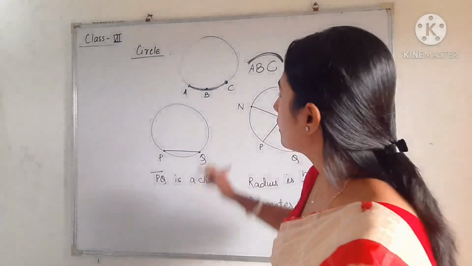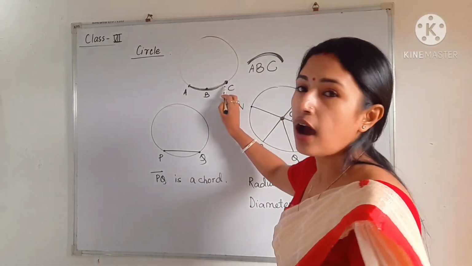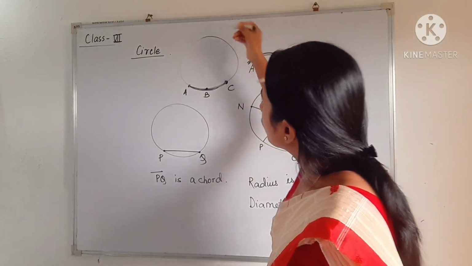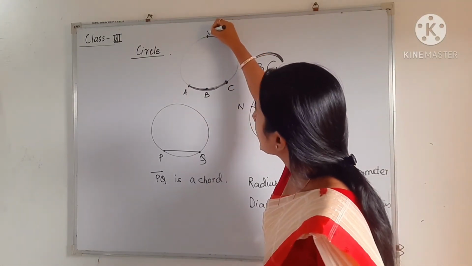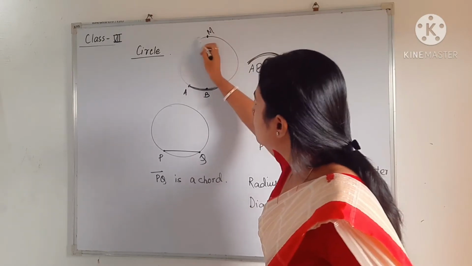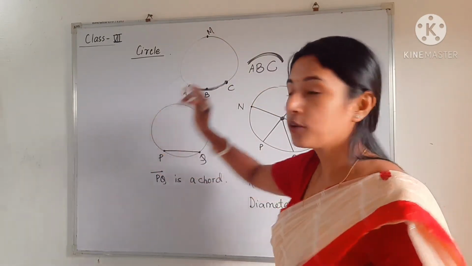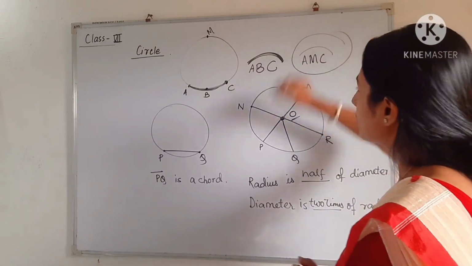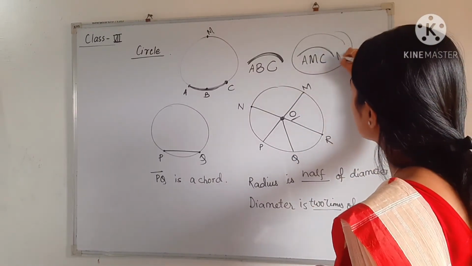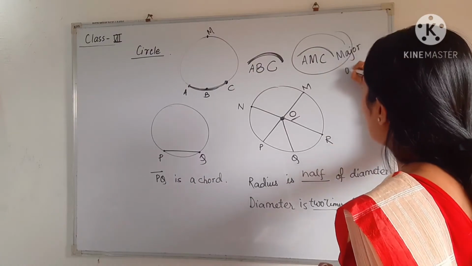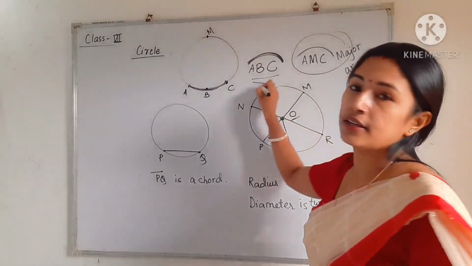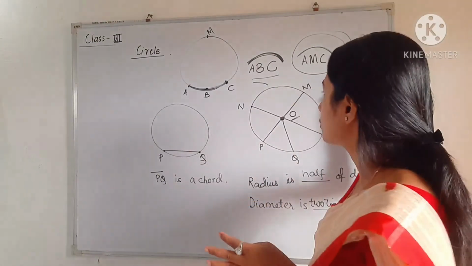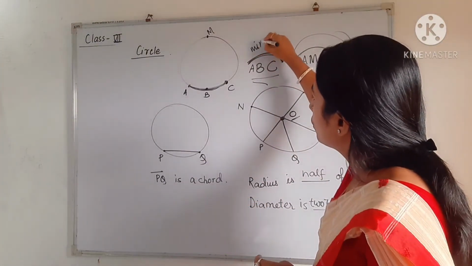So you can see here, this ABC is an arc. Similarly, if you take the other side, this part, if I take M, then AMC is also an arc. So which one is major? Yes, this one will be the major arc, and this one will be the minor arc, because this has a smaller length than that one.